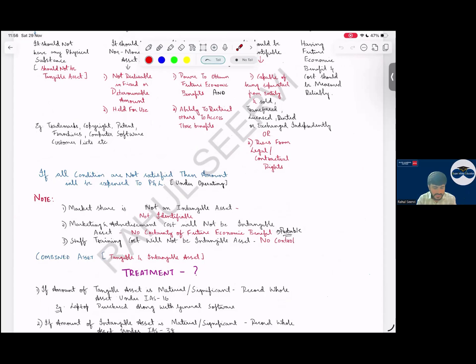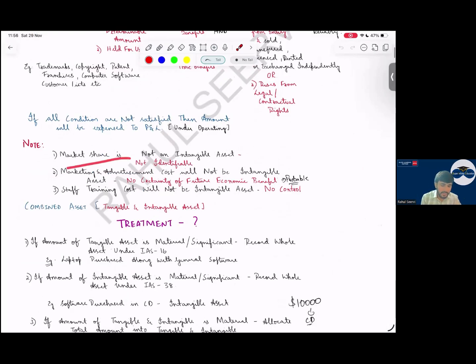Yes, sir. The examples which you have seen, market share, marketing and advertisement, staff training costs, all are what? Not intangible assets, because market share is not identifiable. Advertisement and marketing have no certainty about the future economic benefit. It's not probable. Then staff training cost, no control is there.